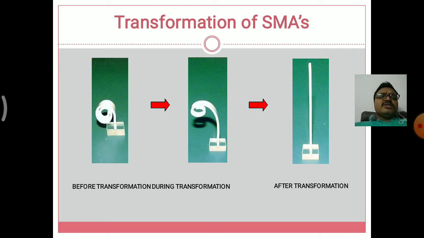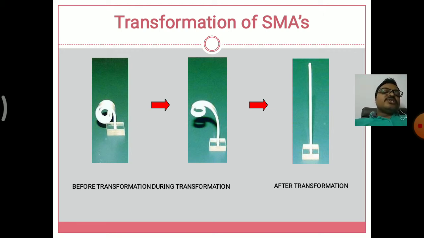Next one is another example of transformation of shape memory alloys. First one is before transformation. Before transforming into the martensitic transformation, we have the austenitic phase, that is the deformation of an alloy. Second one is during transformation. When it is cooled, the material gets its original shape. And last one is after transformation.